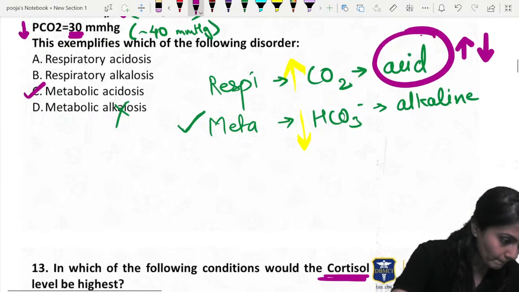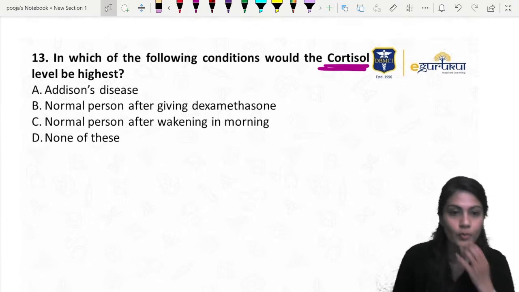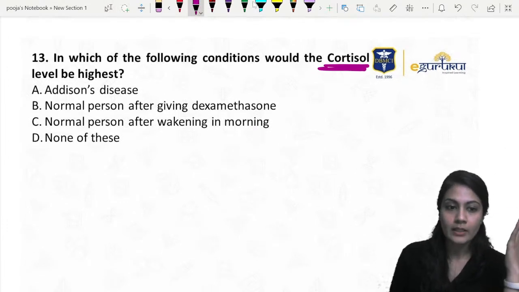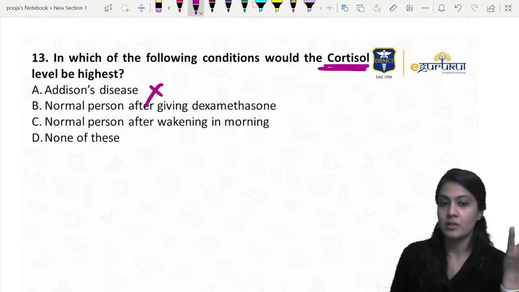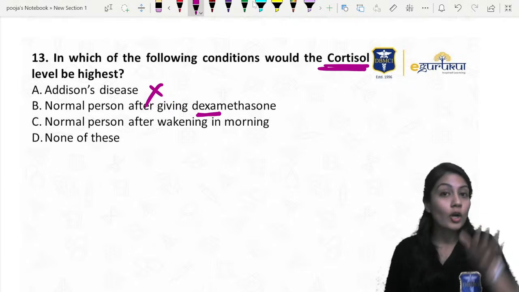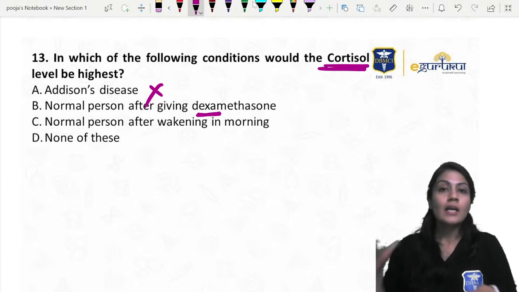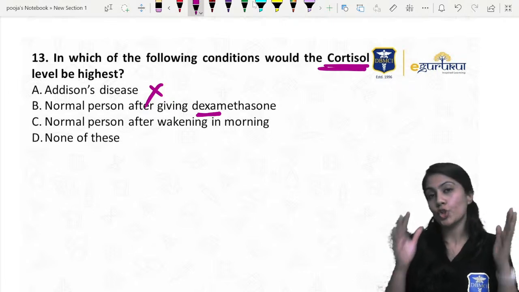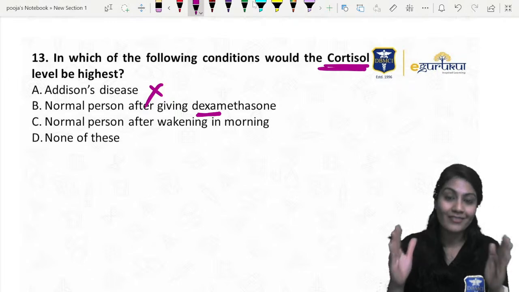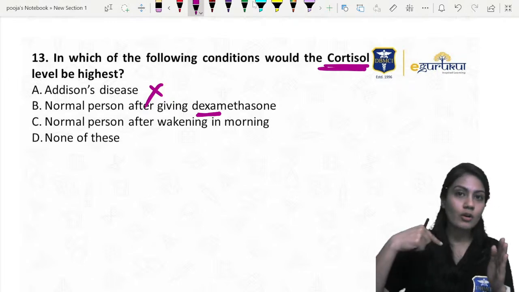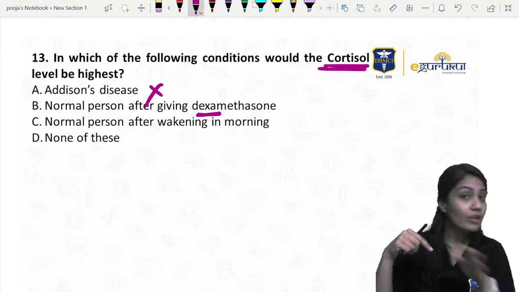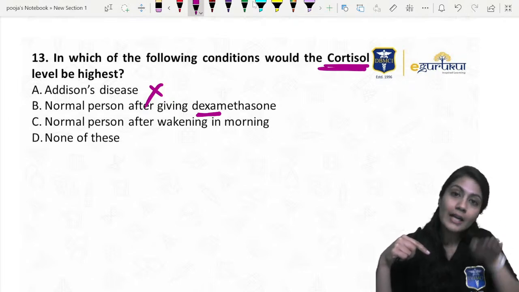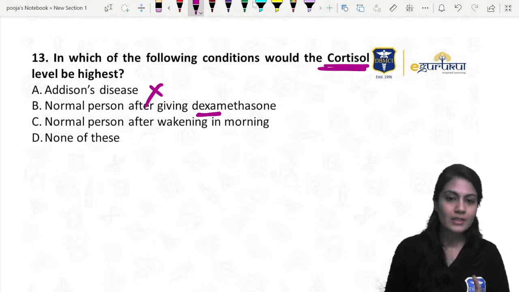Okay, bacche? Chalo ji, I got the answer from you guys. See, Addison has nothing to do with the increase of the cortisol, right? Aldosterone decreases. So no, that cannot be the answer. Now, when you give a normal person dexamethasone, the intrinsic, the endogenous production of the cortisol will rather decrease. Why? Because the body should maintain homeostasis, the cortisol at a normal level, right? So if you give exogenous cortisol, obviously in a normal person having no lesion in any area, the endogenous secretion will decrease. So this cannot be the answer.